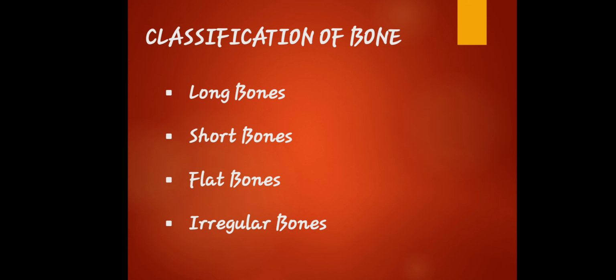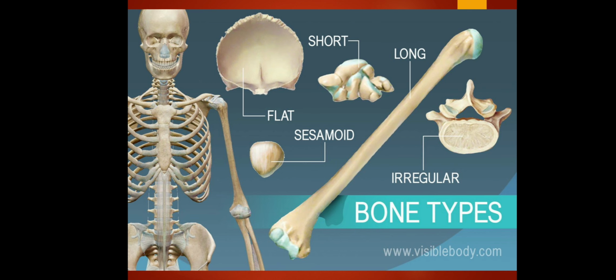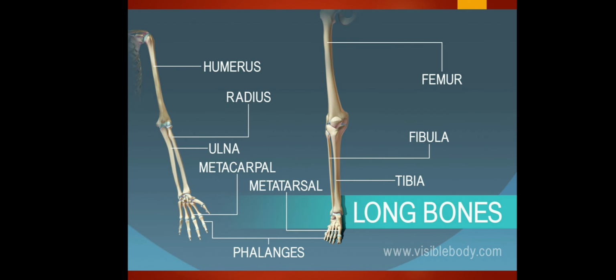So there are 1, 2, 3, 4 classification of a bone. We have long bones. I've already mentioned that one. The short bones, flat bones, and irregular bones. By each classification of a bone, of course, meron ding kaakibat na parte or parts. So let's proceed. Short, long, flat, sesamoid, and irregular. So this is the representation or the picture of it. So let's proceed. Another picture.